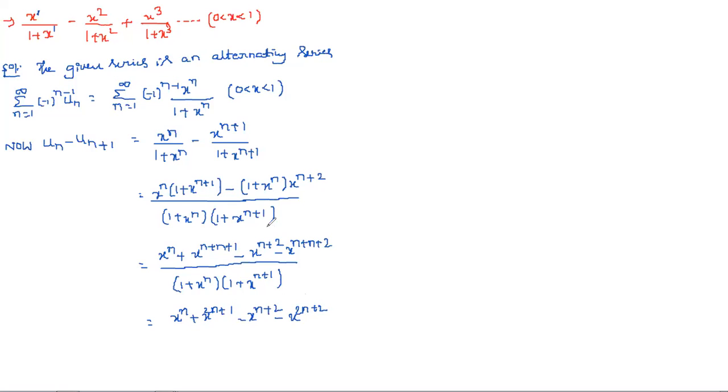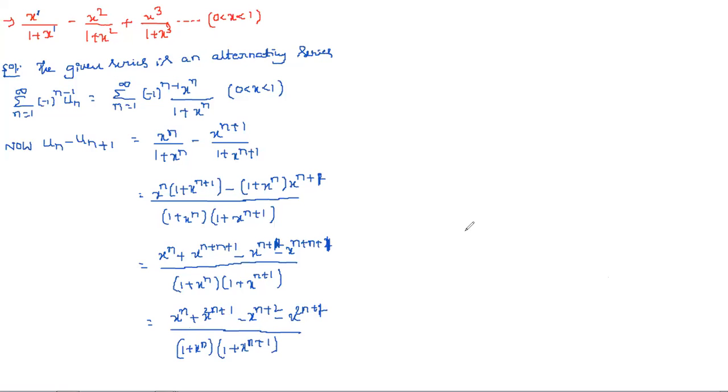So here it is, x power n (1 + x power n+1) minus x power n+1 (1 + x power n). If you multiply that, here it is having x power n+1 and here also plus 1. And simply we get 2n+1 by total. So the total denominator is (1 + x power n) into (1 + x power n+1).